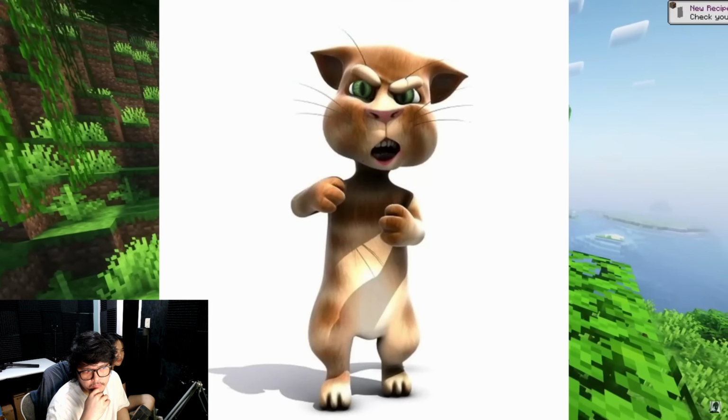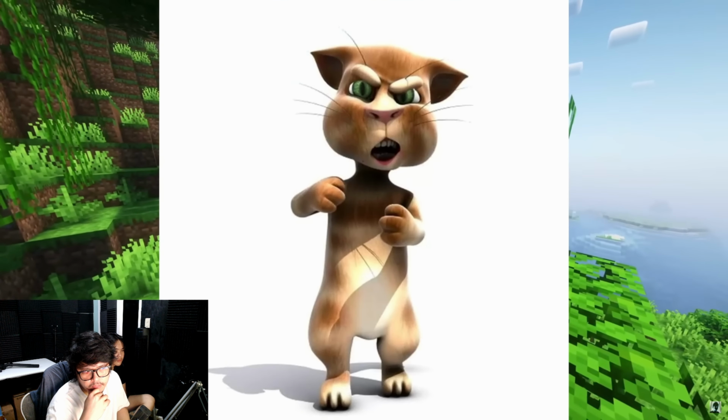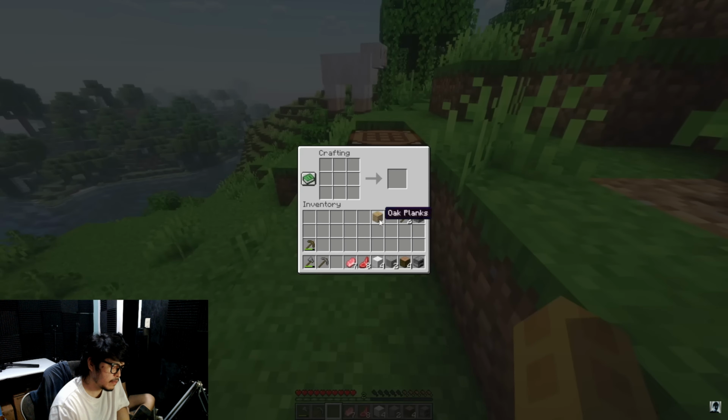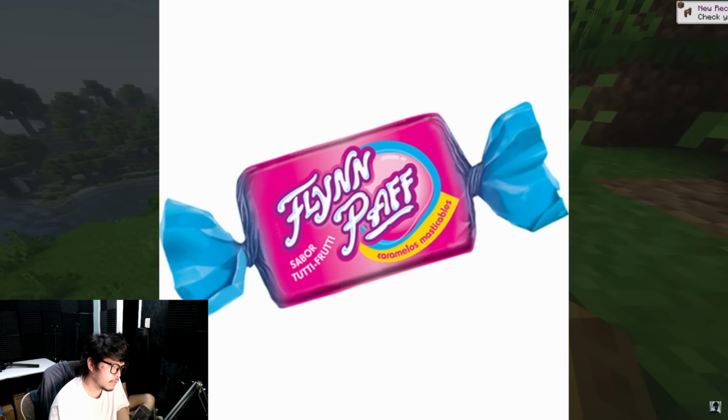People found instances where other companies had bought and used the 3D model. Some examples being a French company who created a character called Leo Le Chat, which was just a recolored version of the model, and an Argentinian candy company called Flimpaf, which used the model in their commercial.